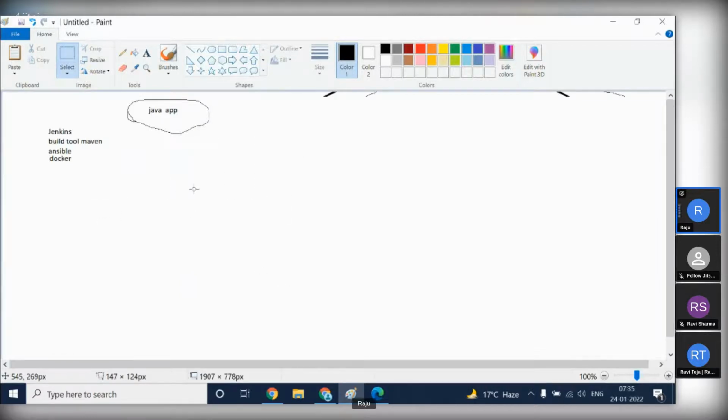Suppose I want to create a server and install Ubuntu OS in that server. How much time will it take? If you want to install any OS, suppose in my laptop I want to install Windows, how much time will it take? Minimum it will take an hour, right? But if you are using container technology, within seconds I can create my container with whatever type of OS I want.